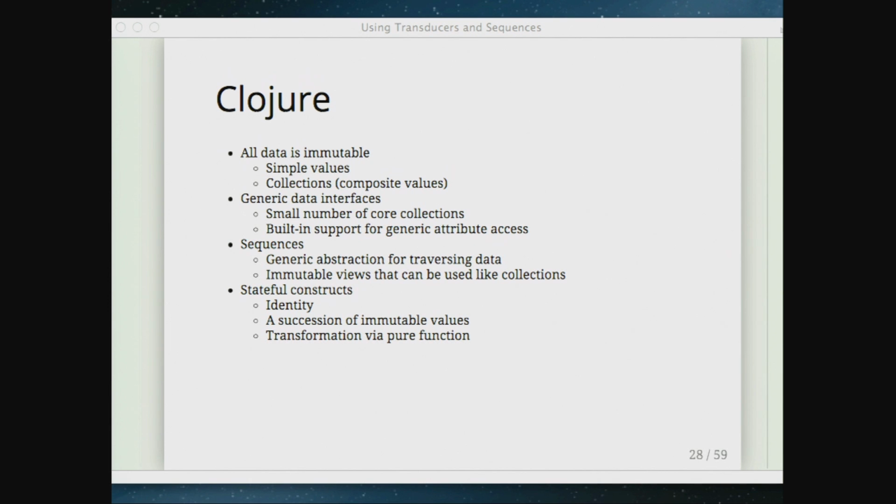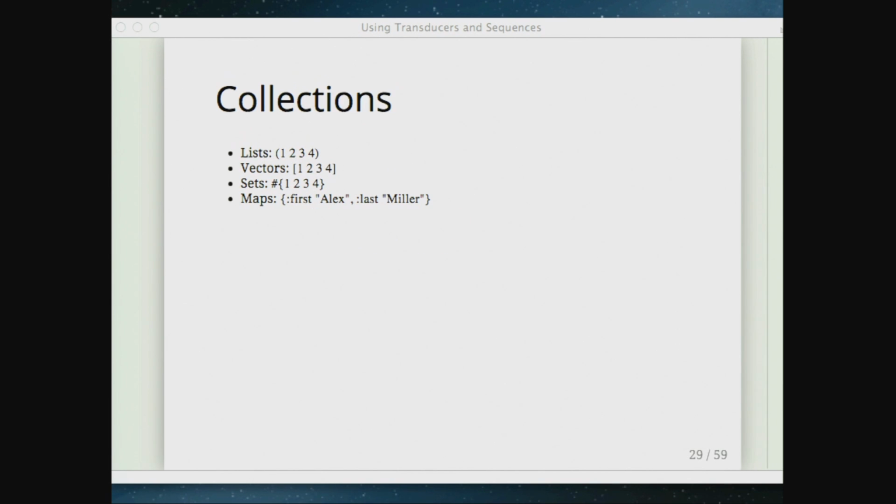We have stateful constructs. Instead of needing to define a concurrency model around every domain object, we've got these immutable values. If we need state, we can explicitly create that with an identity, and so we separate the identity from the actual values it's holding. That's important.